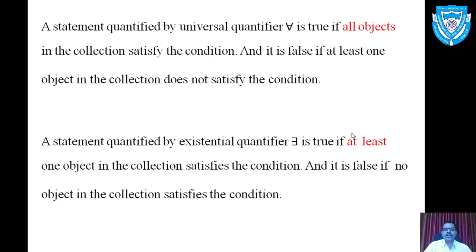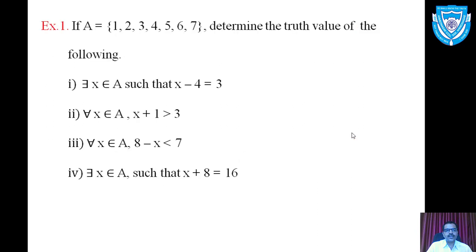Okay, a statement quantified by existential quantifier is true under what condition? If at least one of the objects in the collection satisfies the provided condition. And when does it become false? If none of the objects in that collection satisfies that condition. You have to remember these important things.